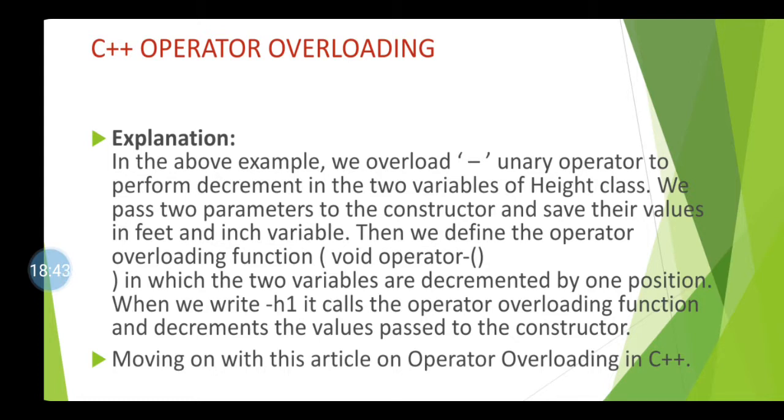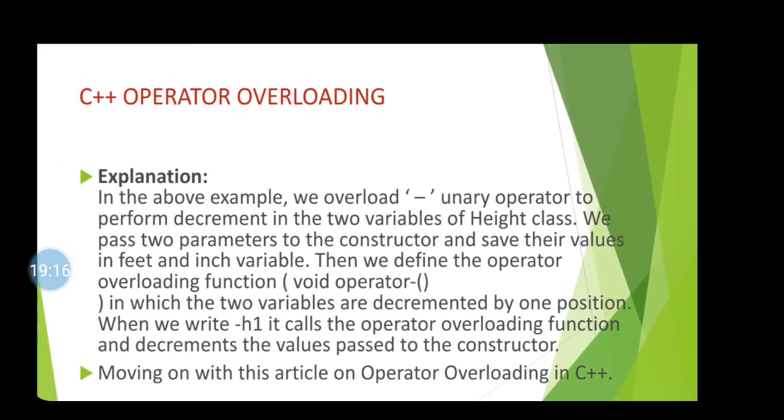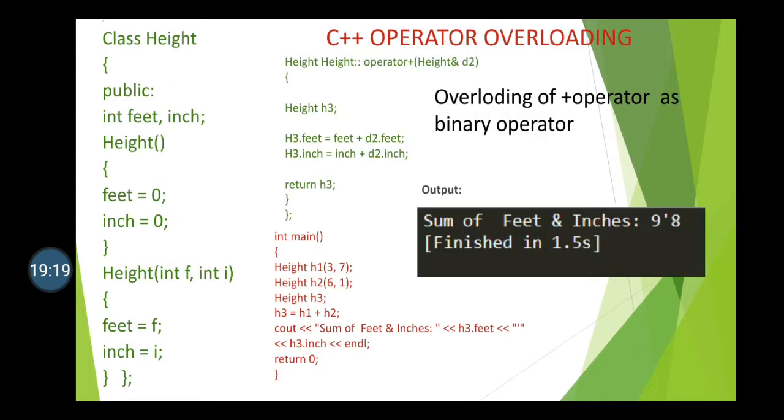We pass two parameters to the constructor and save their values in the feet and inch variables. Then we define the operator overloading function void operator minus, in which the two variables are decremented by 1 position. When we write minus h1, it calls the operator overloading function and decrements the values passed in the constructor. Okay, so this is the explanation of this program.